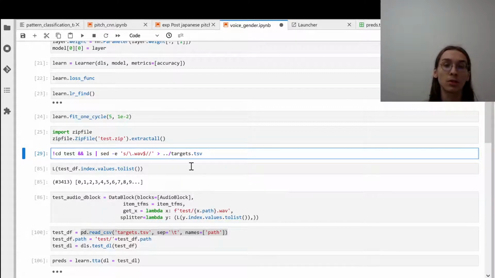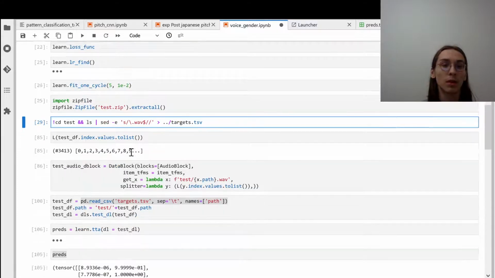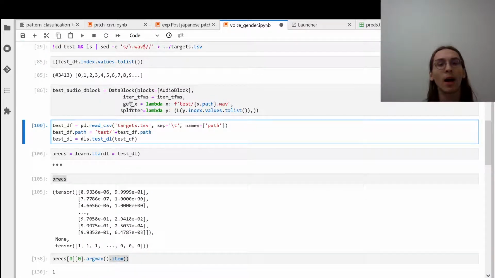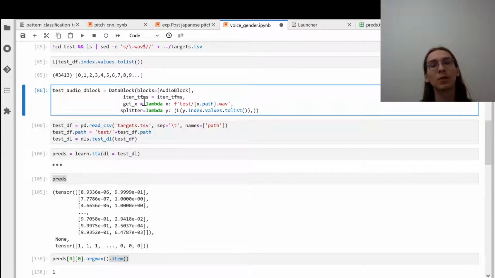Here I had to construct it myself. Basically, a file containing the names of the files that I have to get the predictions for.